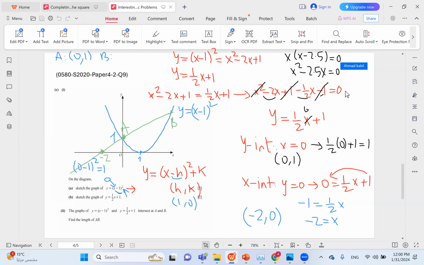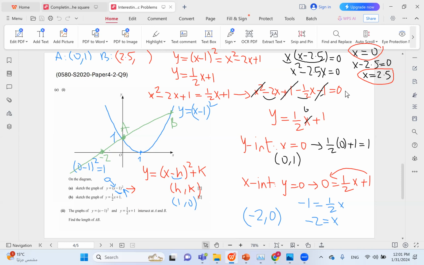So either x equals 0, or x minus 2.5 equals 0, so x equals 2.5. We already know that x equals 0 is the first solution because we know that A has an x value of 0 anyway. But we now know as well that B has an x value of 2.5. How do we get the y value of B? We plug it into either one of the equations. So B has an x value of 2.5 and we want to get the y value. All you have to do is just plug it into either one of the equations.